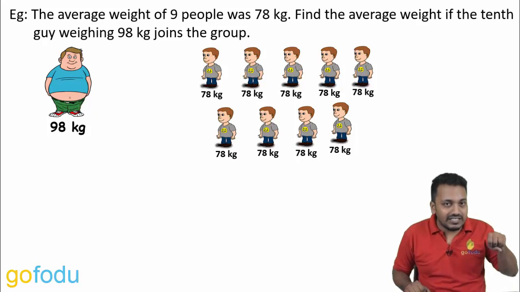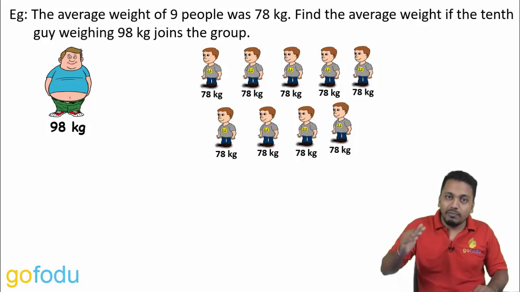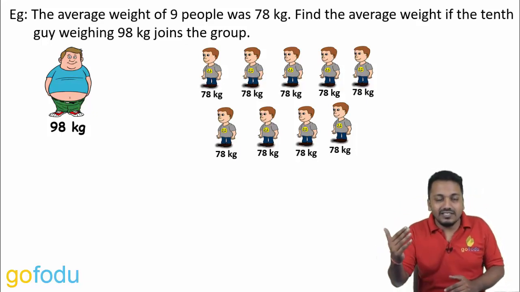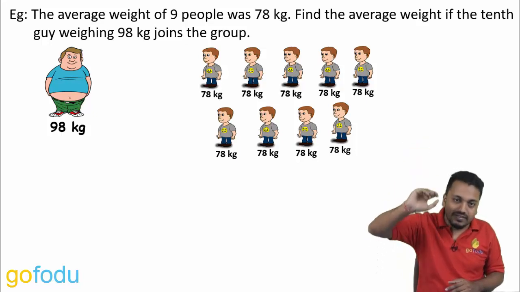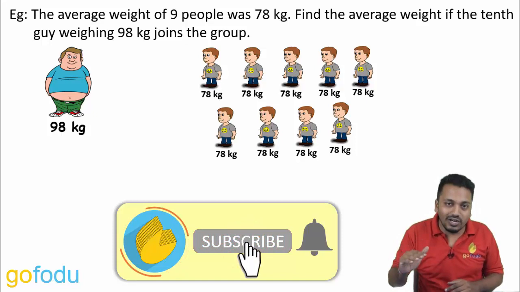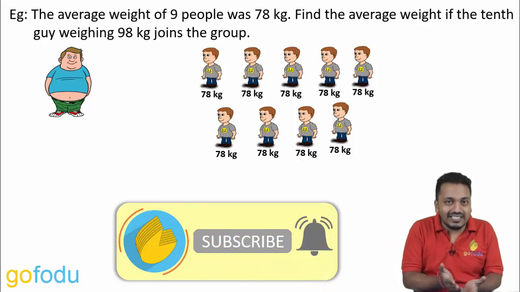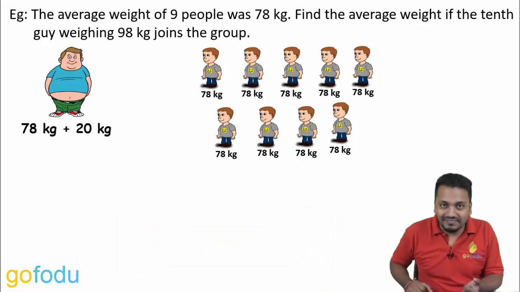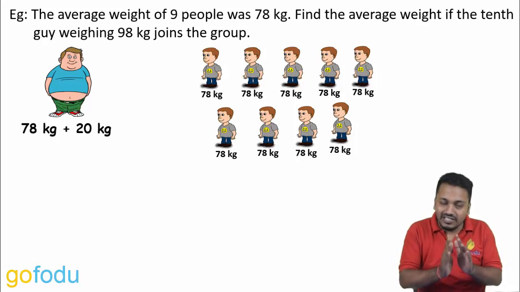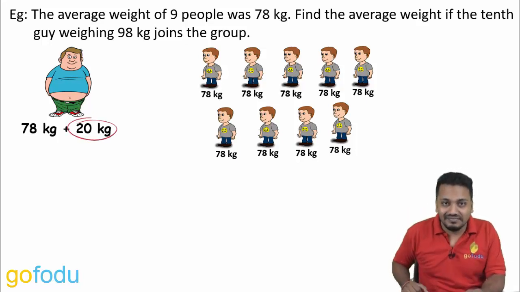If the new guy had weighed 60 kg, 60 kg is less than the old average of 78, so it will pull the new average down. If the new value is more than the average, it will pull the average up. If the new value is less than the average, it will pull the average down. It will lower the average. Now here 98 is 78 plus 20. If the new guy was of 78 kgs, the overall average would remain 78 only. But he has 20 kgs extra.